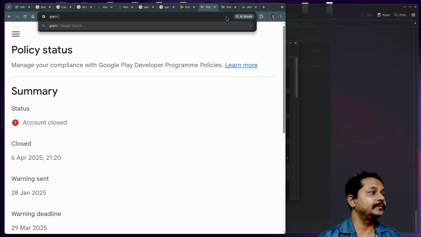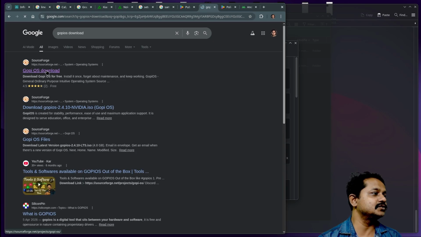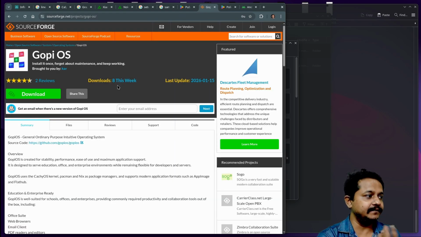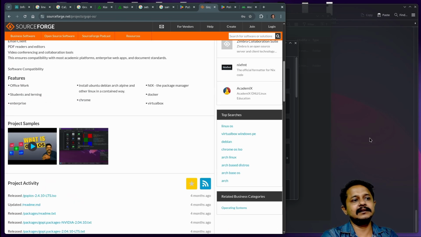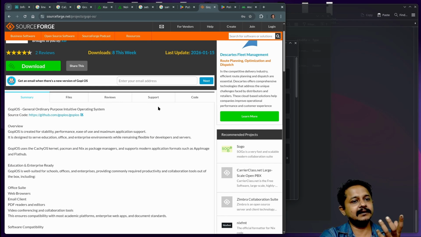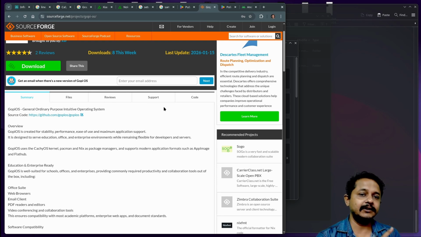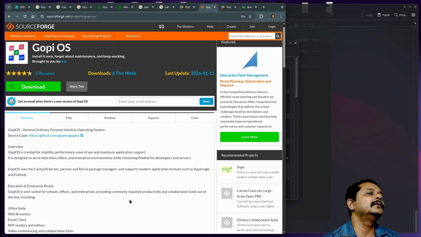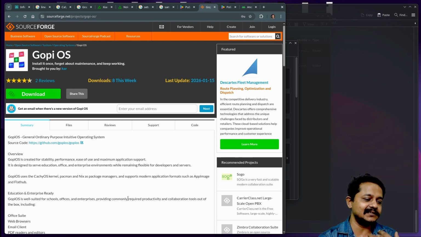If I search GoPOS download, if I see SourceForge, only 8 people have downloaded this week. Previously, the number used to get high, like 200 or 300 maximum. I don't try nowadays, what is my benefit? If people don't understand, still in schools, colleges, everywhere, people are willing to buy Microsoft things. They don't work on a word processor. They don't work on an Excel sheet or anything. They work on Microsoft Word. They work on Microsoft Excel. They work on Microsoft Windows. General people don't care about things. They want a device and that device should work. That is their mentality.